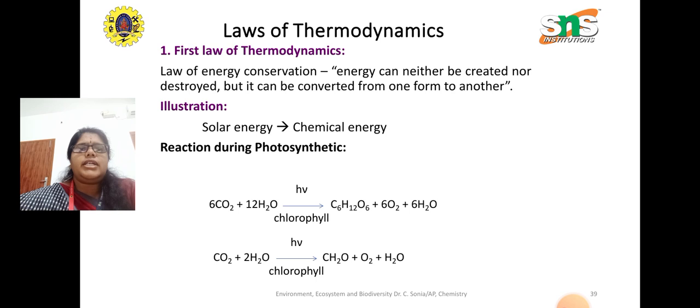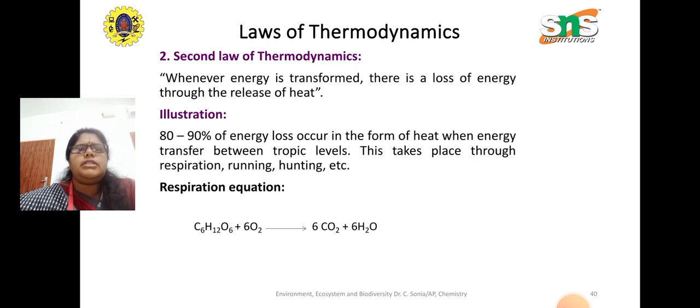So what is the reaction during photosynthesis? You have the carbon dioxide and the water that is absorbed by the plants, and in the presence of sunlight, h nu, the chlorophyll in the leaves gives you glucose plus oxygen plus water. So carbon dioxide plus water gives the energy. The energy is produced in the process.